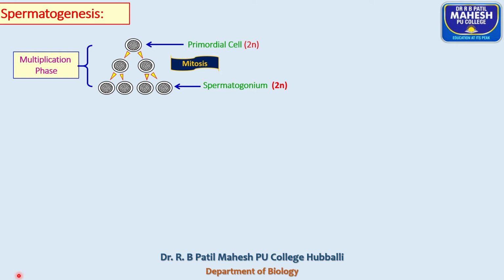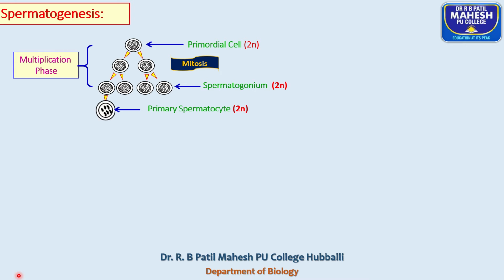Soon after the multiplication phase, the sperm mother cells accumulate energy nutrients and chromatin and differentiate into primary spermatocytes, becoming highly enlarged differentiated cells.